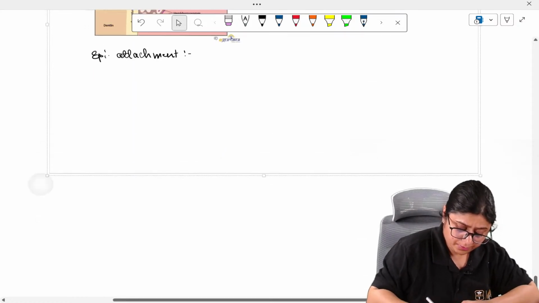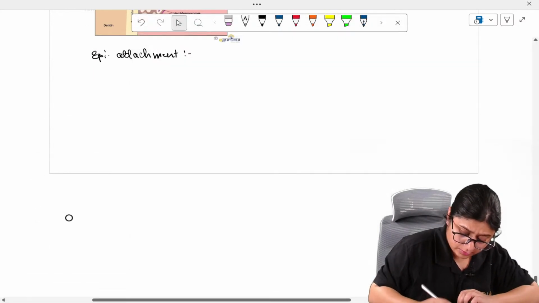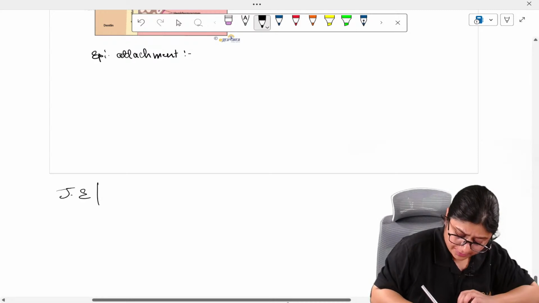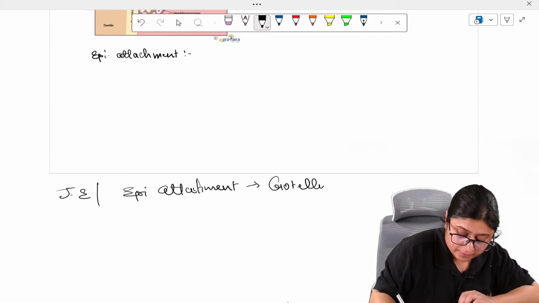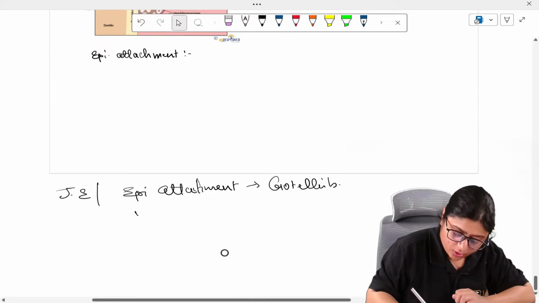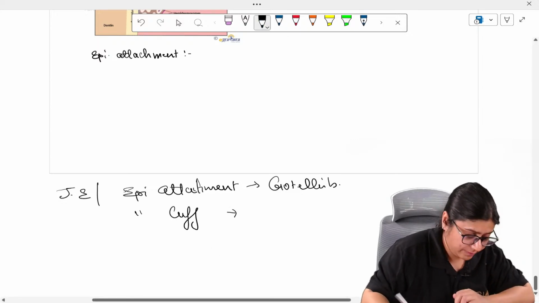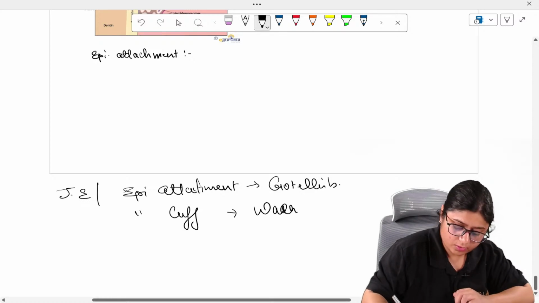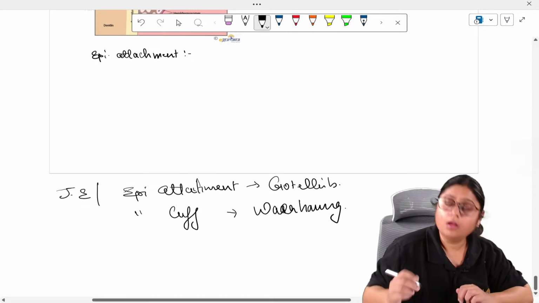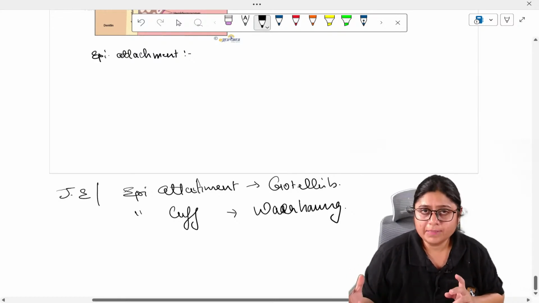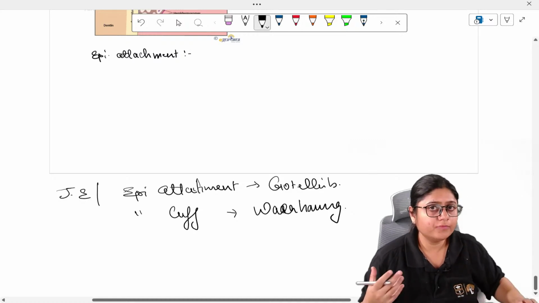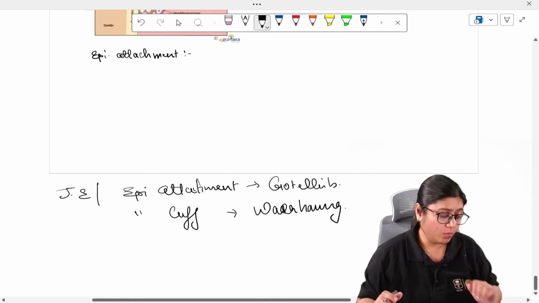Okay, I'll write it down here. Junctional epithelium can be called epithelial attachment. This name was given by Gottlieb. Or it can be called epithelial cuff also. This name was given by Weyerhohn. Okay, so if in exams or MCQs it is asked as epithelial attachment or epithelial cuff, don't get confused. It is your junctional epithelium only.